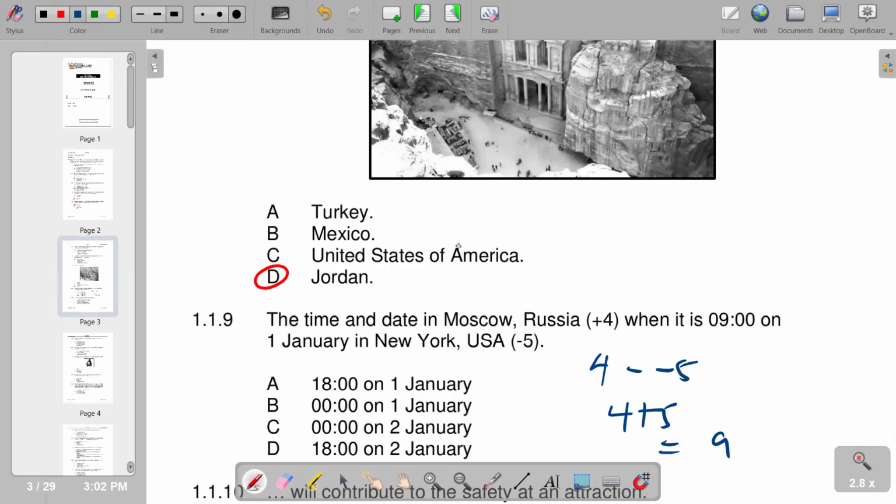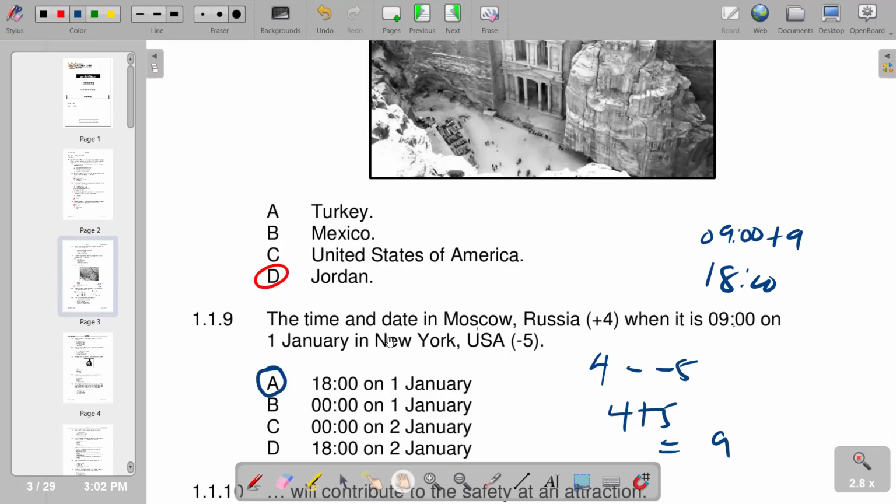So we see that the time that is being asked is Moscow, and Moscow is ahead. So it means we are going to say ahead because it's a plus, and then USA is a minus, which means it's behind. So if you take the 0900 that we have and add 9, you get your answer, 1800. So it's going to be 1800 hours, which you are having on A.